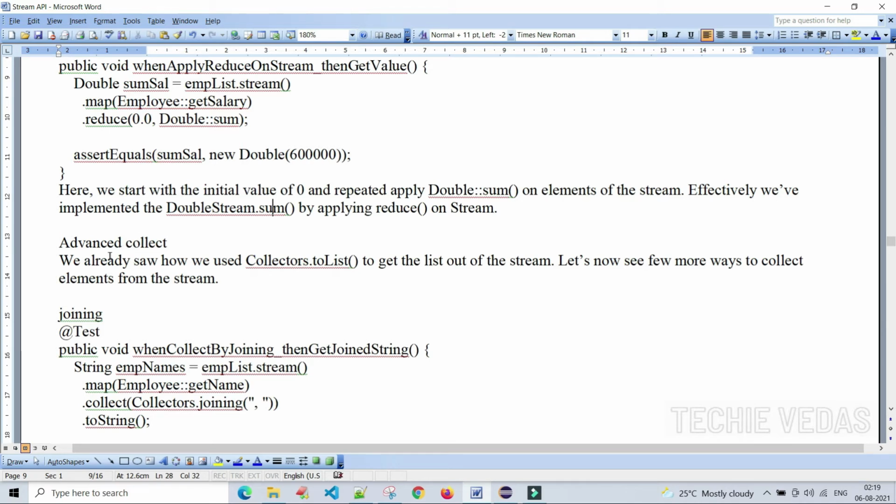Advanced collectors. We already saw how we used Collectors.toList to get the list out of the stream. Let's now see a few more ways to collect the elements from the stream.